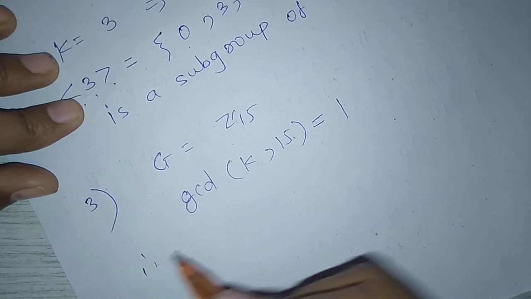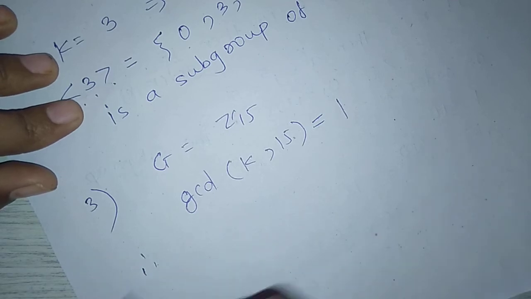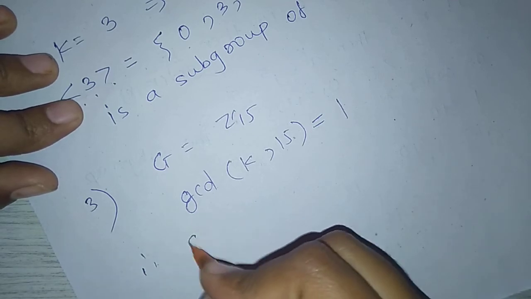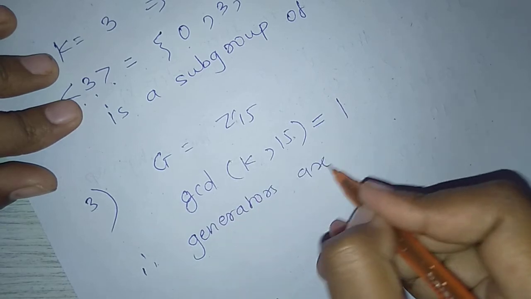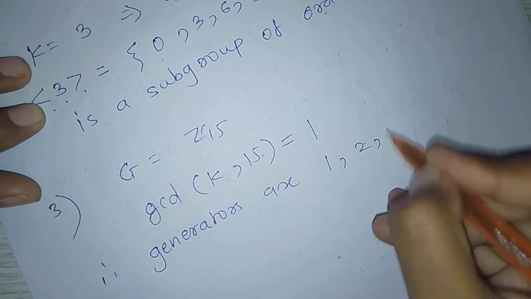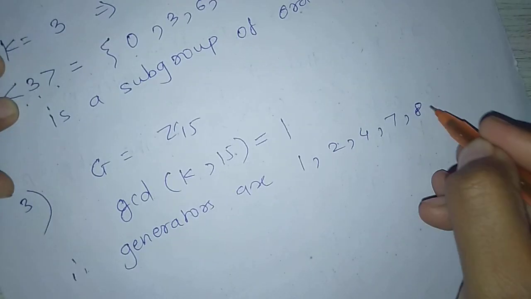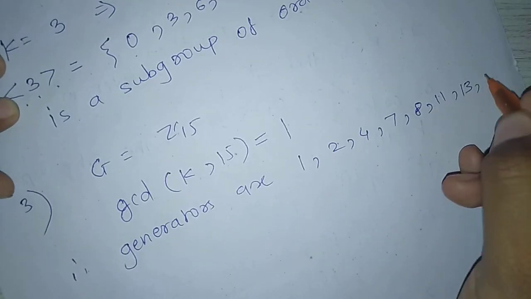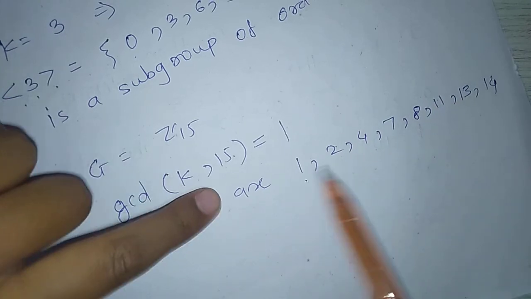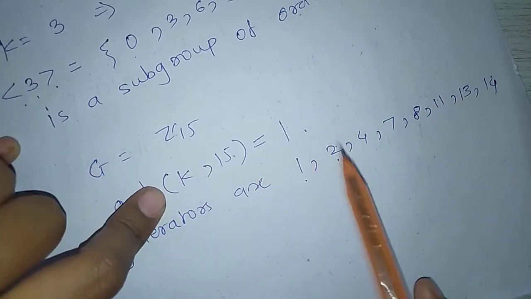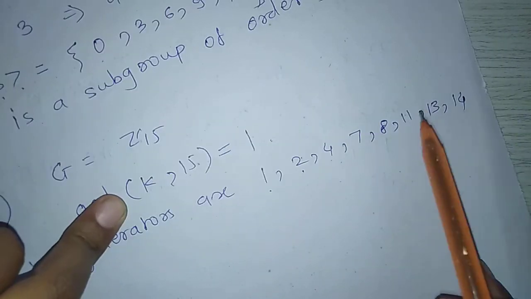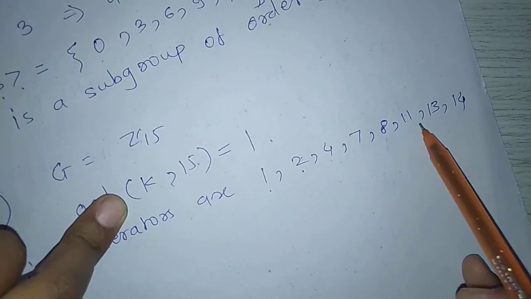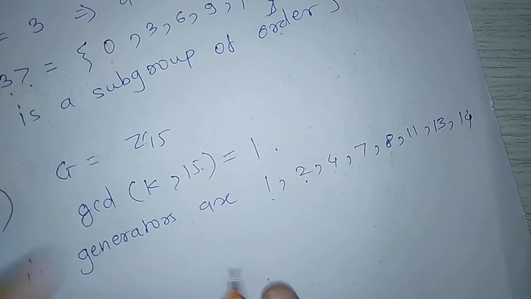Therefore, generators are 1, 2, 4, 7, 8, 11, 13, 14. GCD of (1, 15) equals 1, GCD of (2, 15) equals 1, GCD of (4, 15) equals 1. Similarly, for 7, 8, 11, 13, 14.